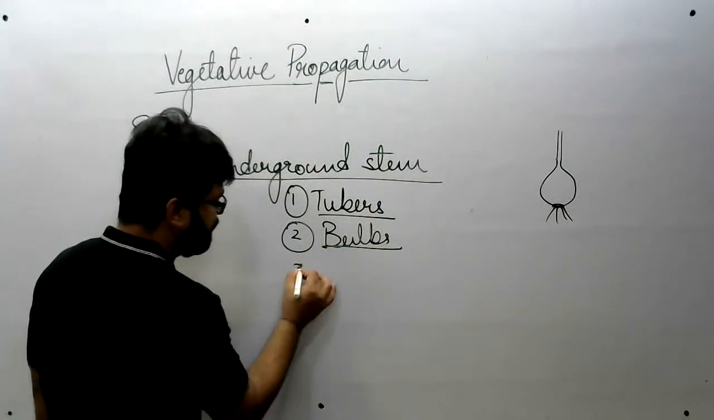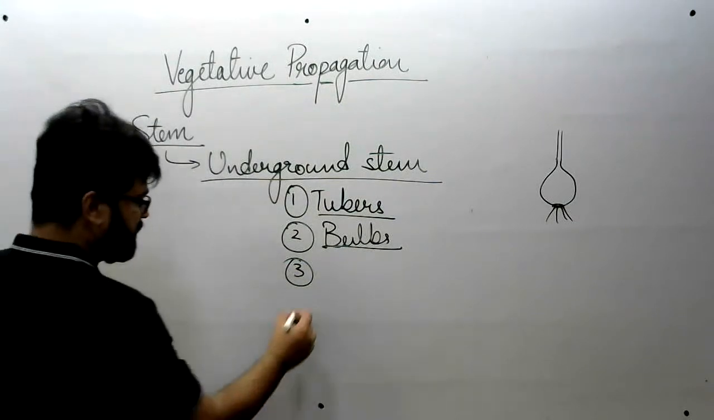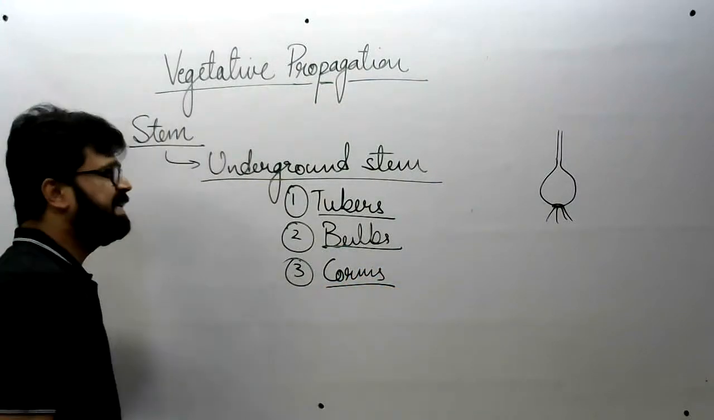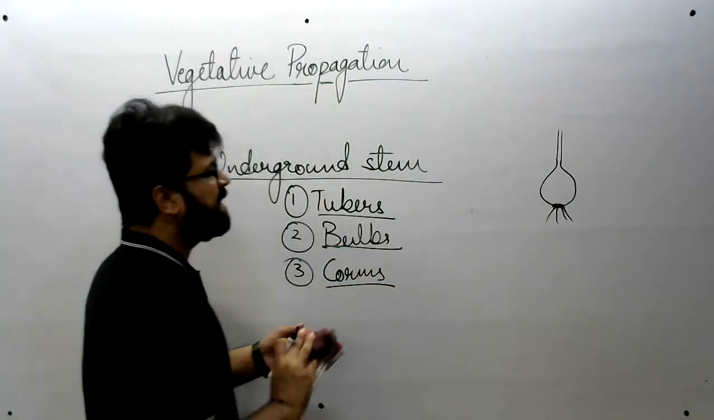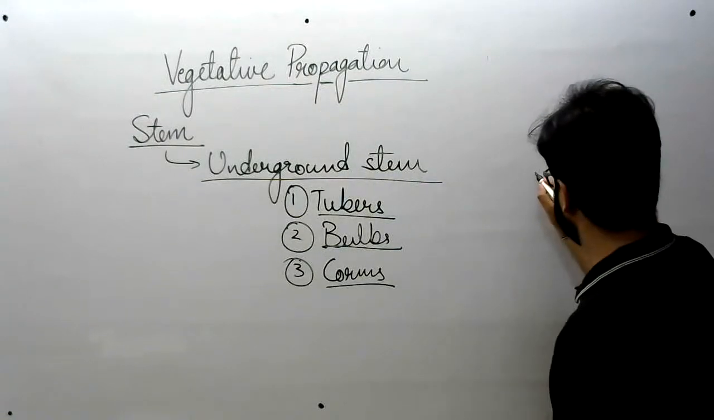Coming to the third, that is corms. All right, these are underground stems but having circular nodes like this.